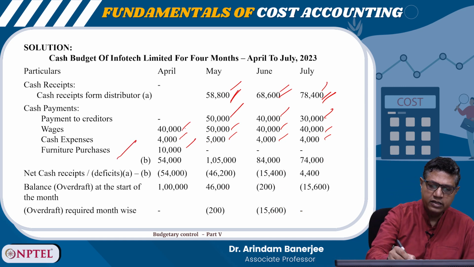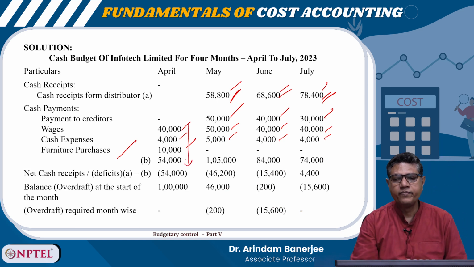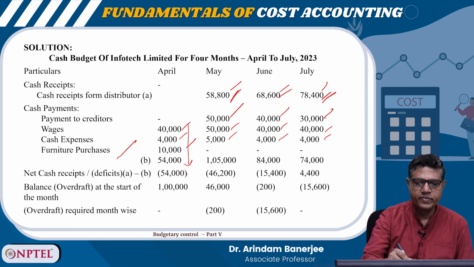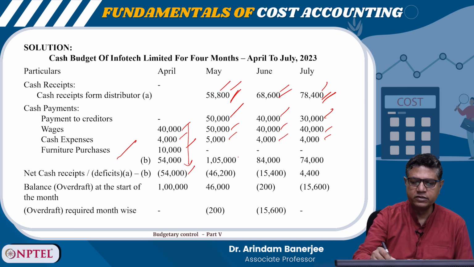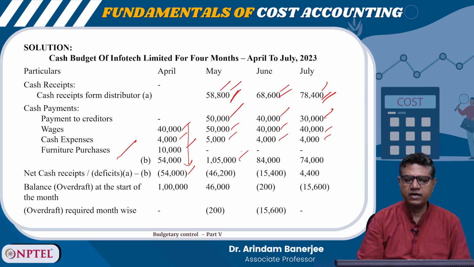Now, if you add all these cash payments and deduct them from the cash receipts, you should get the net cash receipt, right? So, it is 54,000 here. If you add, here it is 58,800 minus 105,000, 1 lakh minus 1 lakh 5,000.